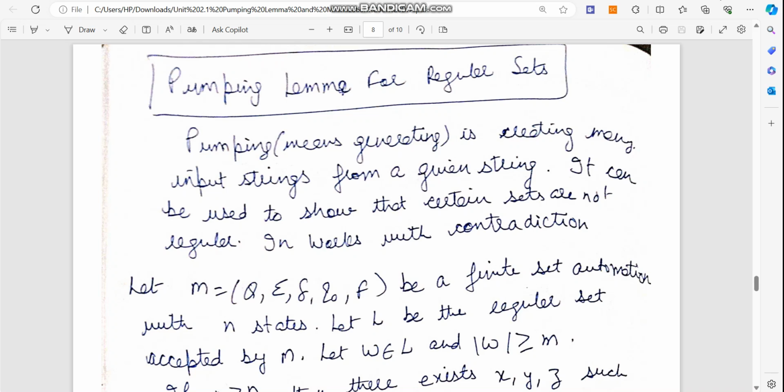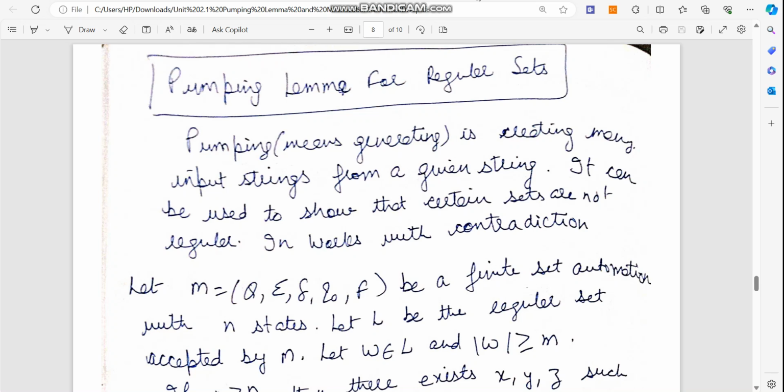In today's lecture we are going to discuss the pumping lemma for regular sets. So let's first understand what is meant by pumping lemma. Pumping lemma means generating something. When we talk of pumping lemma, it's nothing else, it's just generating new strings. It is simply generating something.